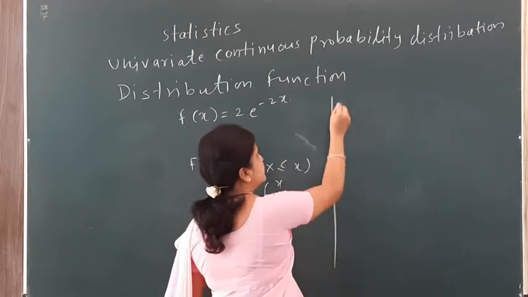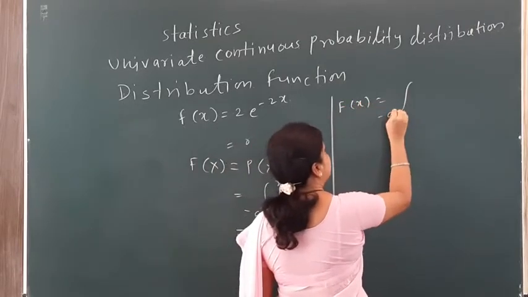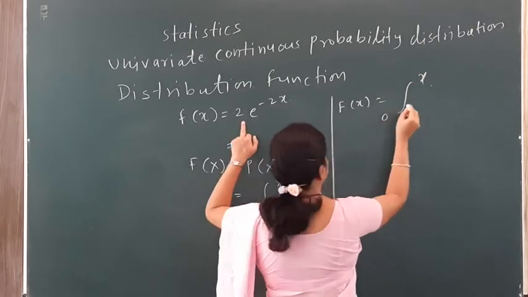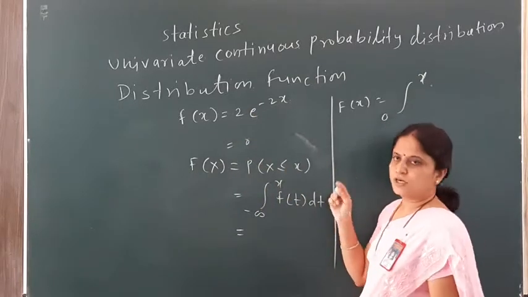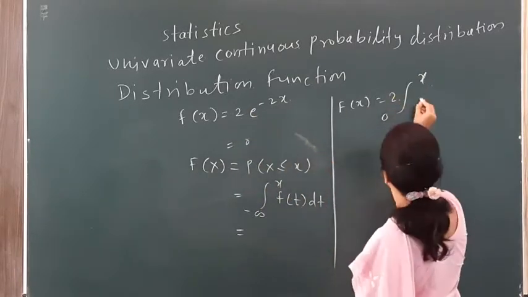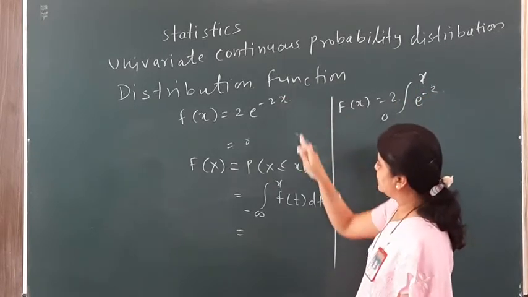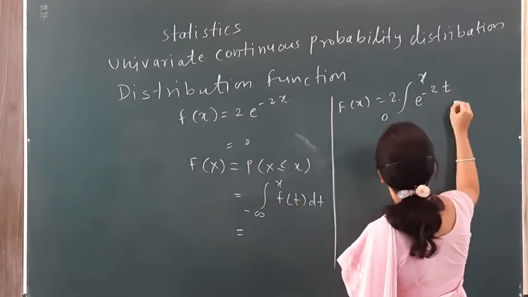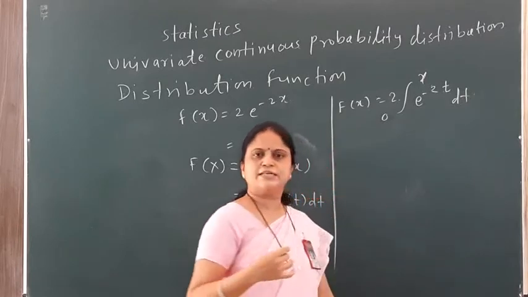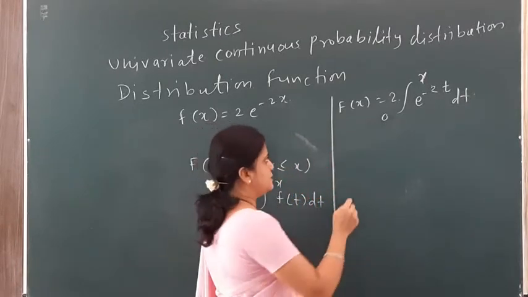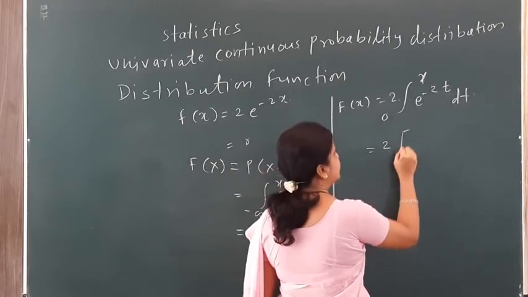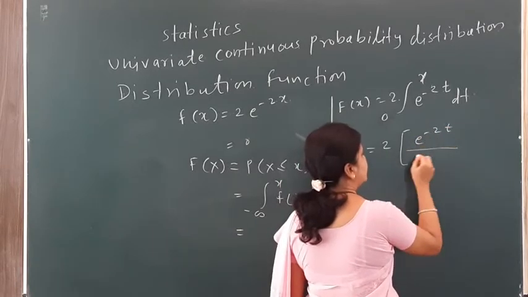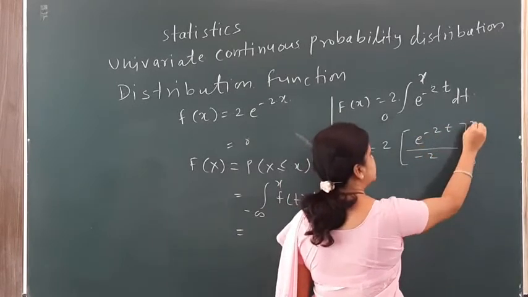So F(x) is equal to the integral from 0 to x, and this 2 is a constant, so it comes out of the integration sign. So 2 e raised to minus 2t dt, since over here it is f(t). Now with the usual integration method, I can solve this integral. The integral of e raised to minus 2t is e raised to minus 2t divided by minus 2, for the range 0 to x.